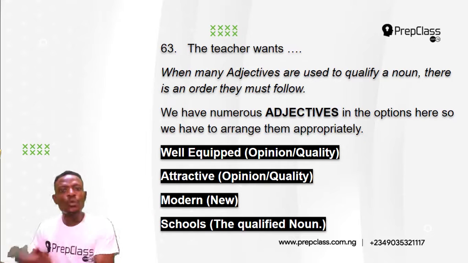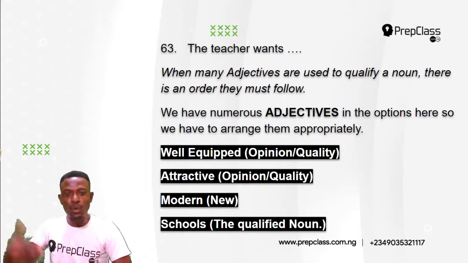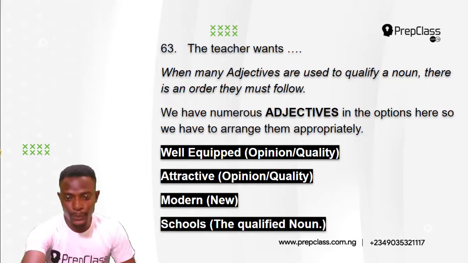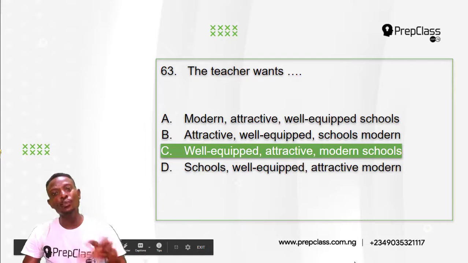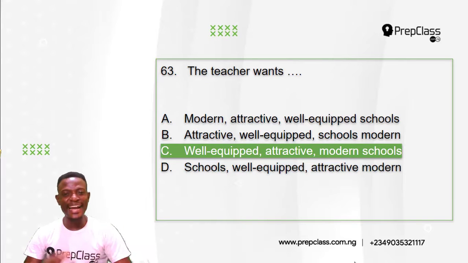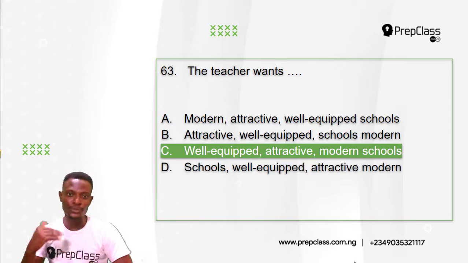The teacher wants, what does the teacher want? The teacher wants well-equipped what? Attractive what? Modern schools. So, the proper arrangement of these adjectives is option C. The teacher wants well-equipped, attractive, modern schools. Options A, B, and D have what? Wrong arrangements. The answer is option C.